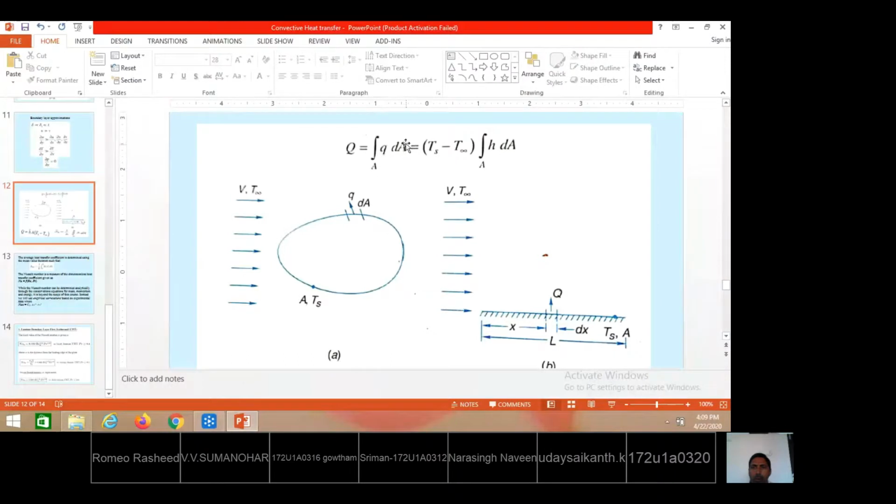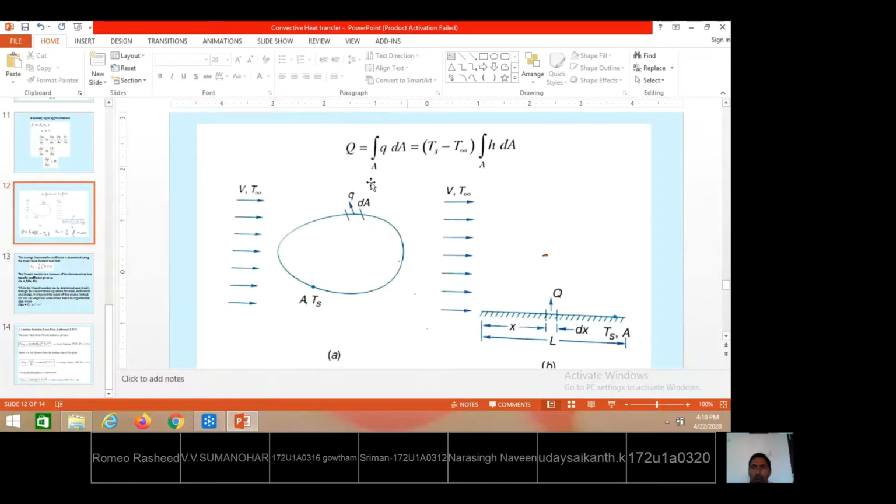Heat flux into area. Suppose this is the actual area of the solid over which the fluid of temperature T infinity is flowing. Heat flux equals heat transfer rate in a small region of the solid surface. In a small region, what is the heat flux? Q into dA, where dA is the area, is the heat transfer rate in this region. So if I want the heat transfer rate for the whole surface, I must integrate over the whole area.